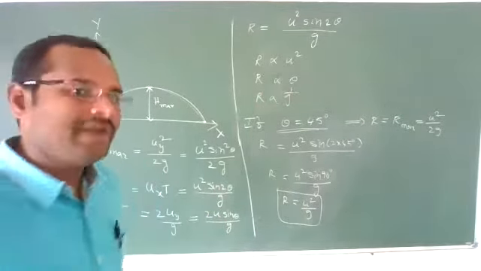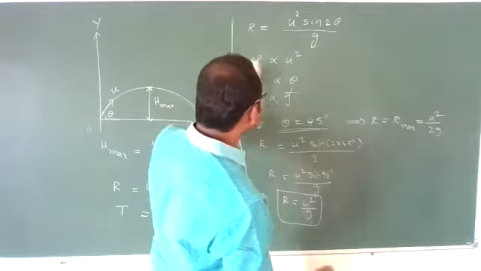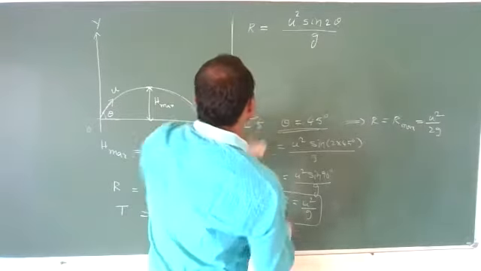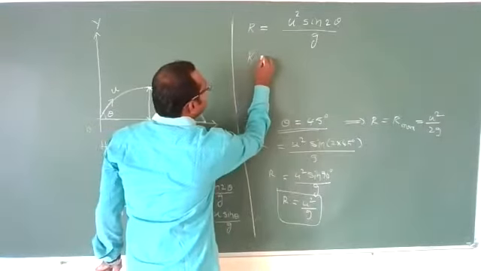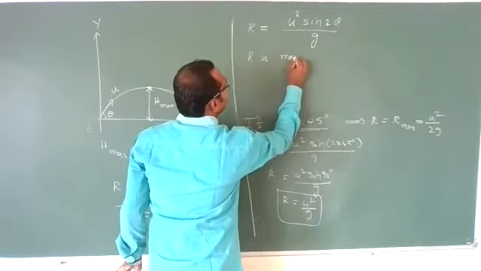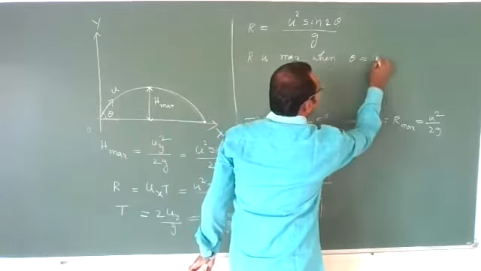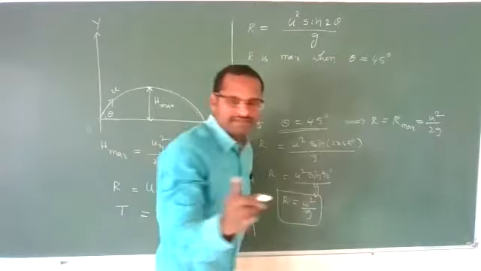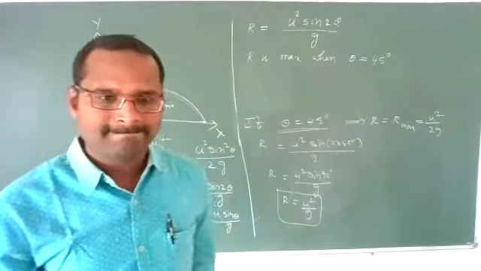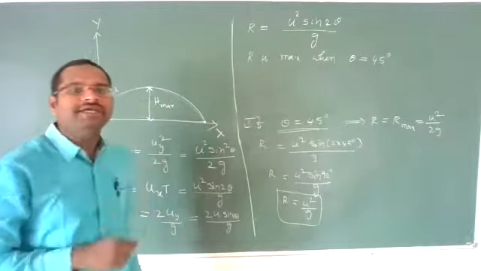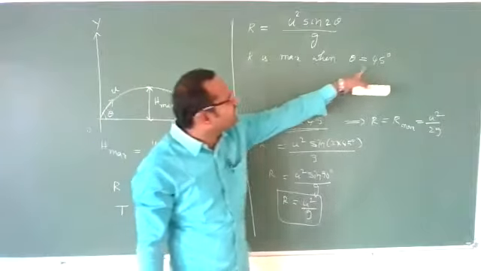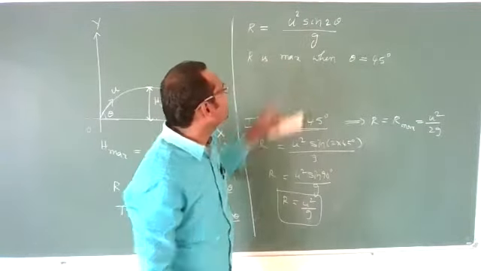Now, one important point to discuss here. See, range is maximum when theta is equal to 45 degrees. Correct? Means if you project a body at an angle of 45 degrees, then range will become maximum.